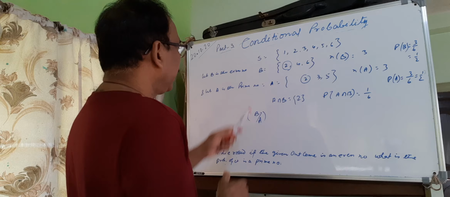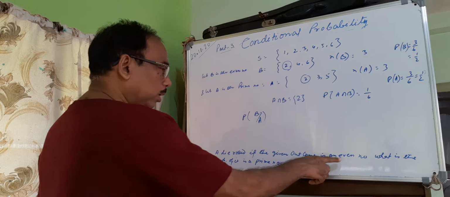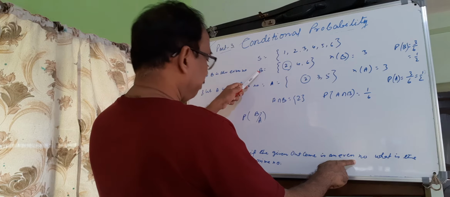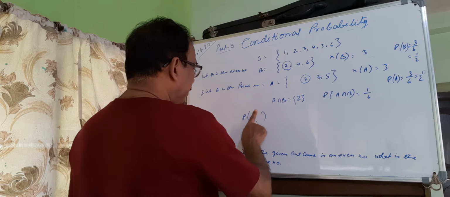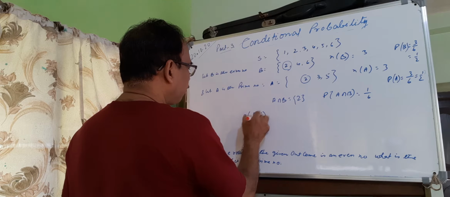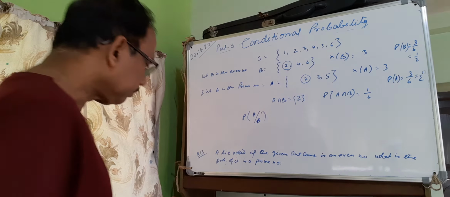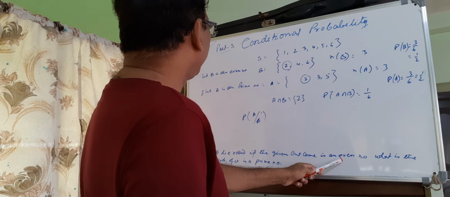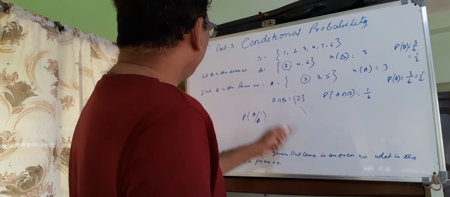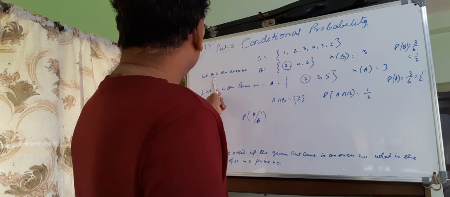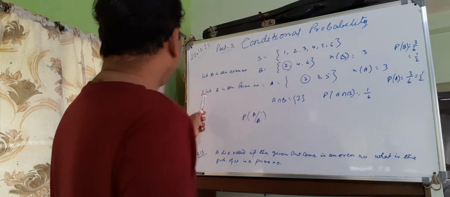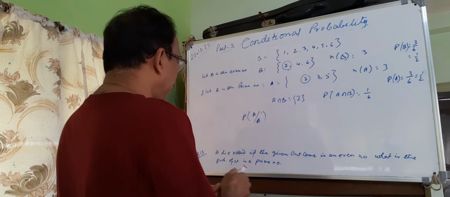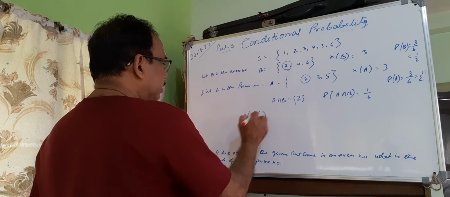Prime number is A. Given is even number, that is B. So that is A given B. Let B be the even number and let A be the prime number. Prime number probability is asked, that is P(A|B).